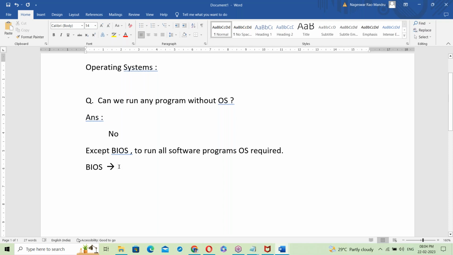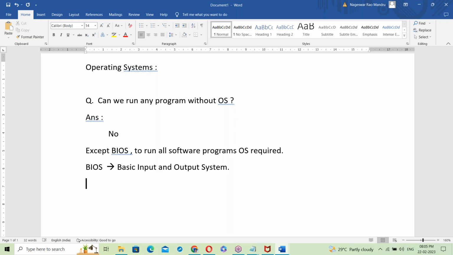Okay, no worry, I'll explain. We started from the very basics. I'll explain every point. My intention is that you should know everything in software. That's the reason we started from basics. There are some fundamentals you should know, not only Java directly; even the basics you must know. So BIOS stands for Basic Input and Output System.